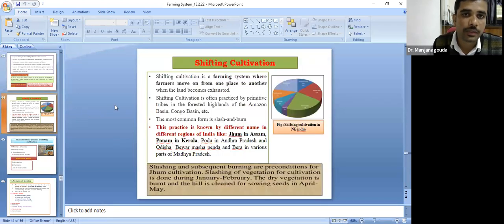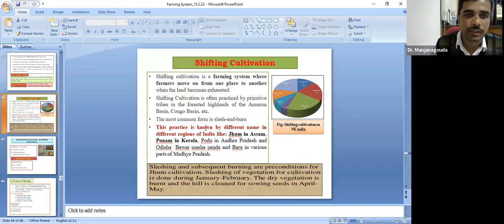And another important one is shifting cultivation. We most often hear about shifting farming, the shifting cultivation. That is a farming system where farmers move from one place to another when land becomes exhausted. Shifting cultivation is a primitive type of agriculture, and it is also popularly called slash and burn agriculture. In India, it is mostly practiced in northeastern states, that is Sikkim, Mizoram, Arunachal Pradesh, Nagaland. Here, this shifting cultivation practice has been followed.